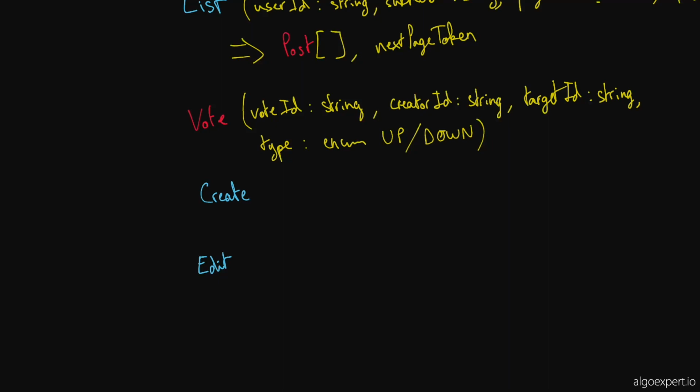Let's see. Creating would be called when you go on a post or comment and you click the little up arrow or the down arrow. That would be creating, when you click it the first time. But then let's say you have the up arrow clicked. And by the way, this is the same concept as liking or disliking on a YouTube video. You've got these two binary options and only one or the other can happen at one time. So if you've already upvoted and you go to downvote it, you are effectively removing the upvote and creating a downvote. So that would be an edit, right? That would be an edit.